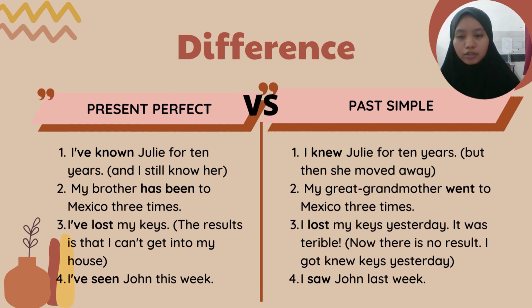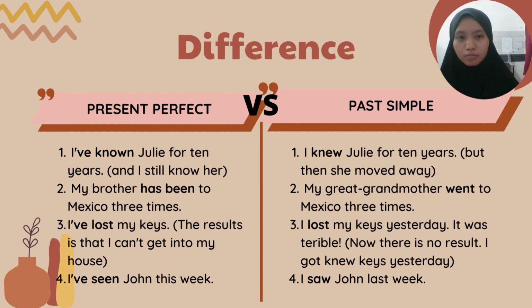So on the first example, we have on the present perfect, I have known Julie for 10 years. And for the past simple, I knew Julie for 10 years. These two tenses are different because on the present perfect we have the helping verb, which is have, and for the verb in the past simple we can see here is knew, which is the past verb.